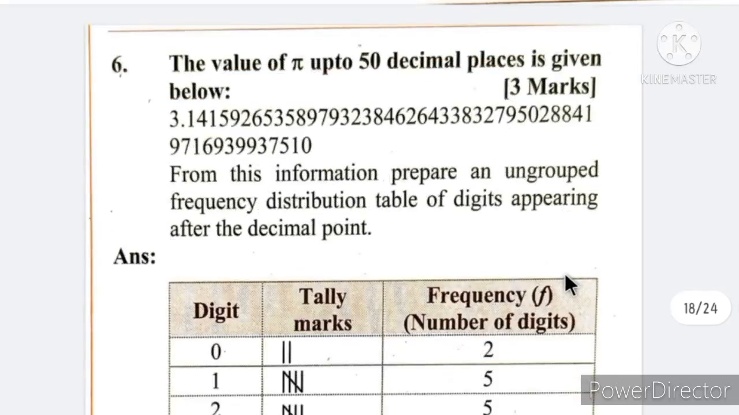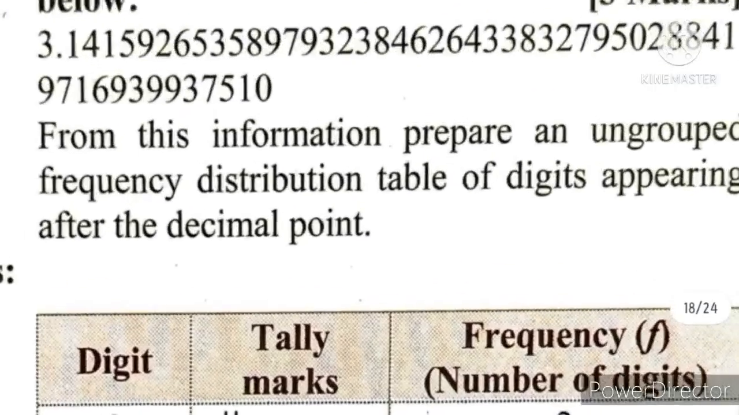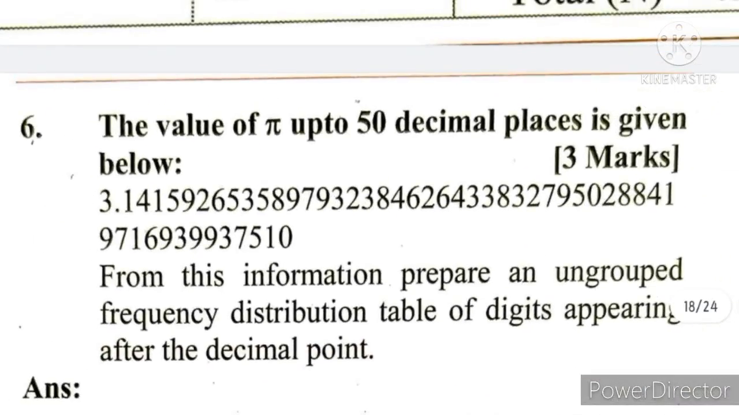We finish it. Now let's do the question number 6. Question number 6 is the value of pi. I know you will be knowing about pi. What is pi? Pi up to 50 decimal places is given below. So you know what is pi. There are two values of pi. First is 22/7 and second value is in decimals 3.14.